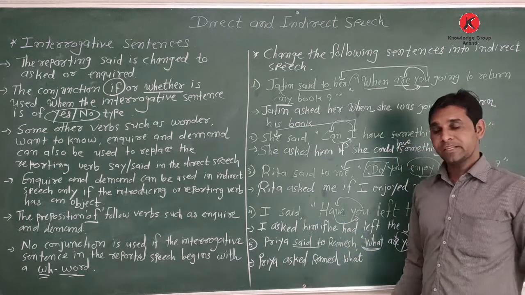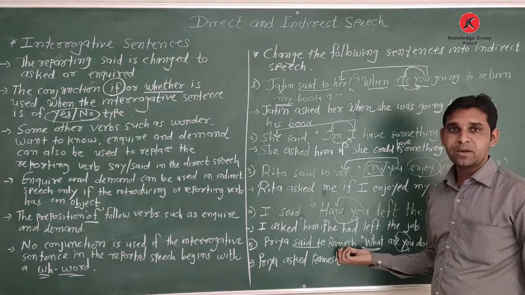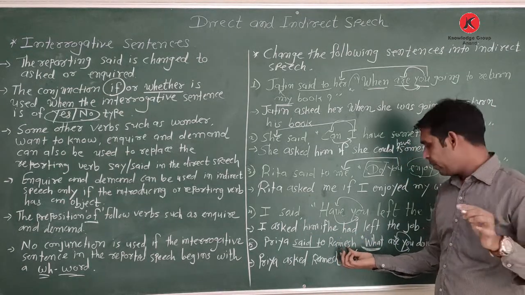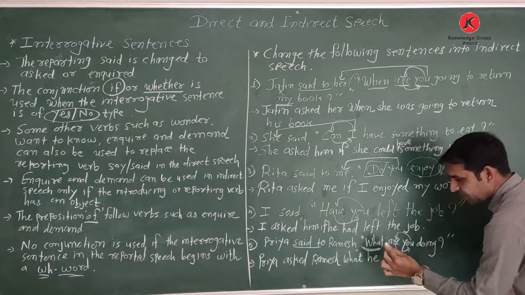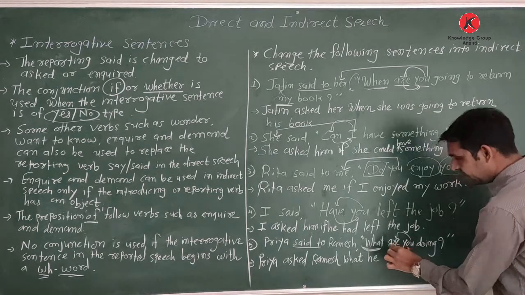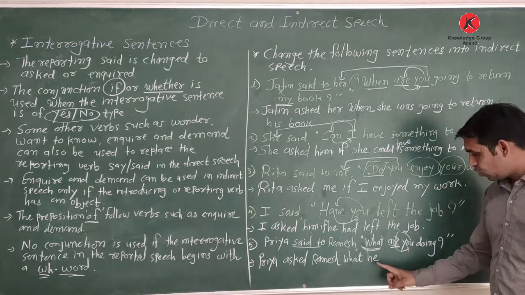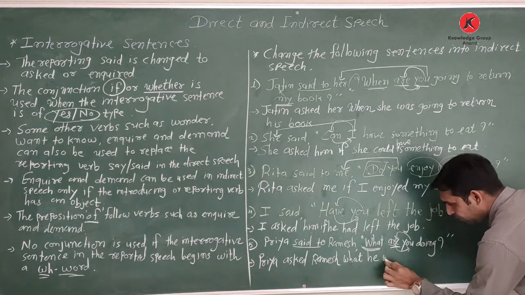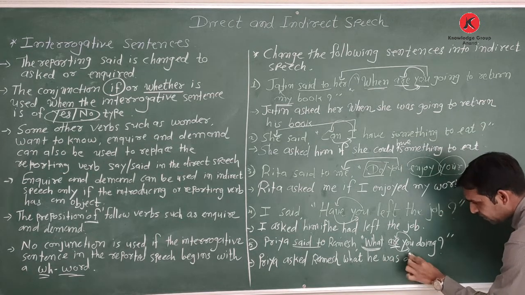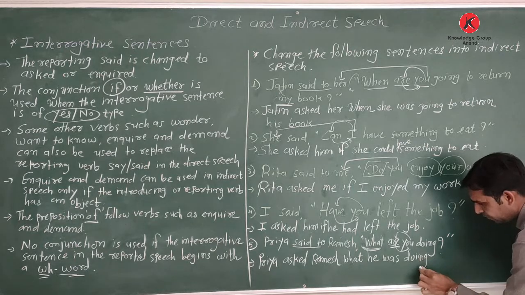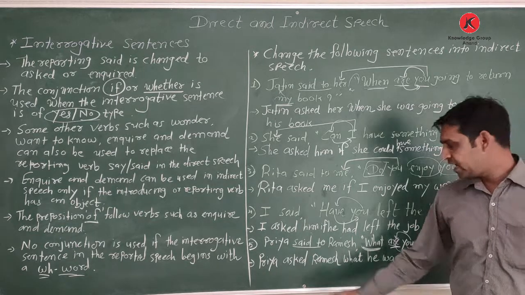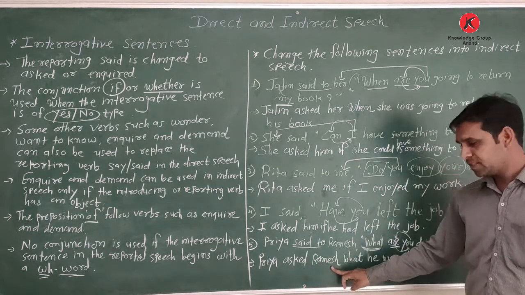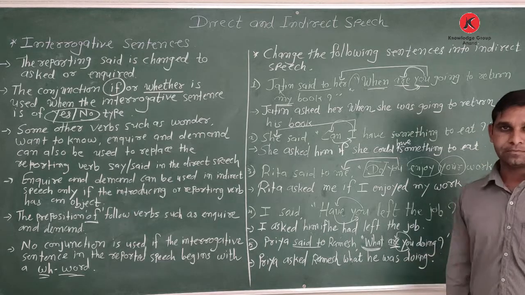According to the listener. So who is listener here? Ramesh. Ramesh is male. So for male I write here he. Then here given present to be form are. So with he I use the singular to be form, past singular to be form, which is was. He was. Then I write the word doing. So the sentence frame: Priya asked Ramesh what he was doing.